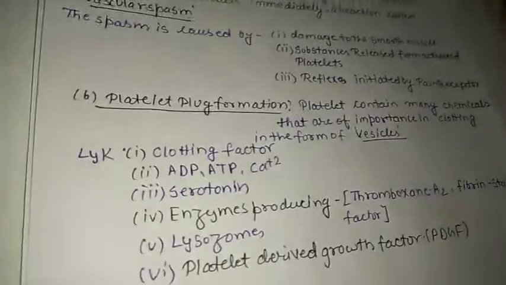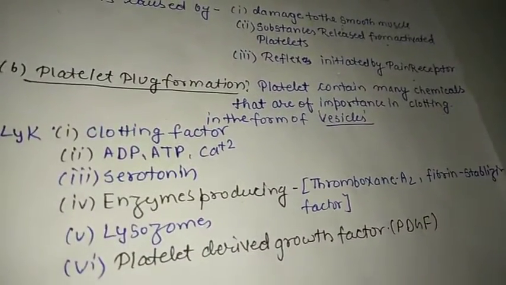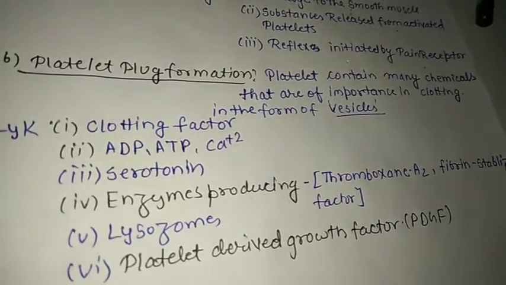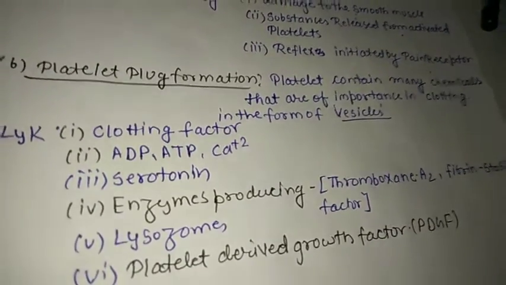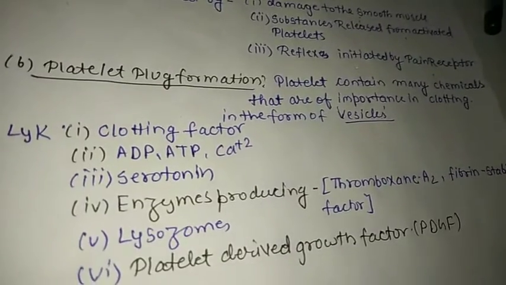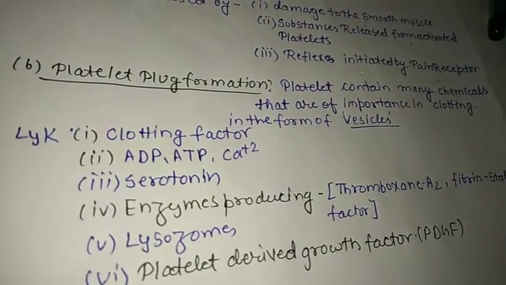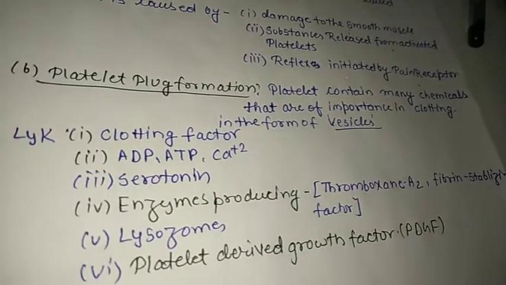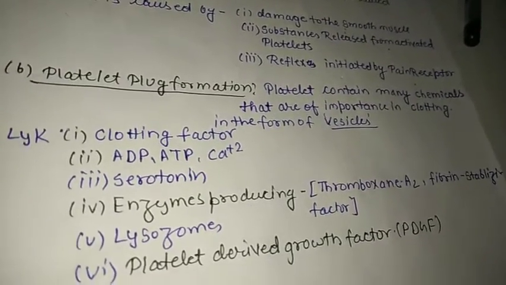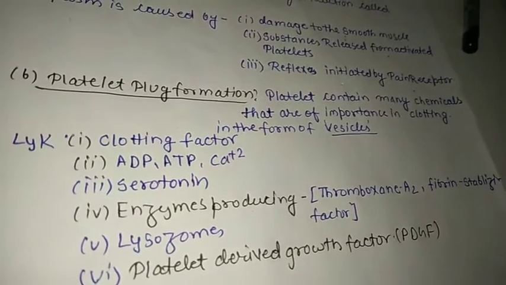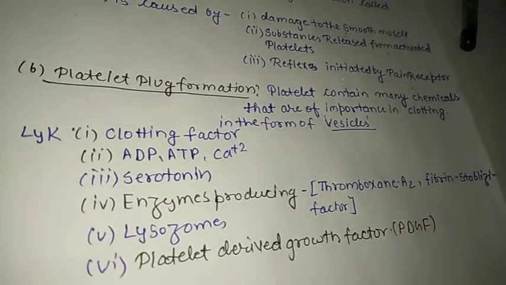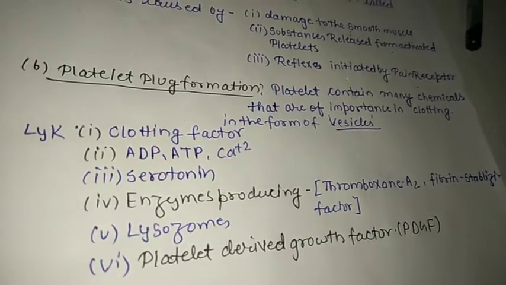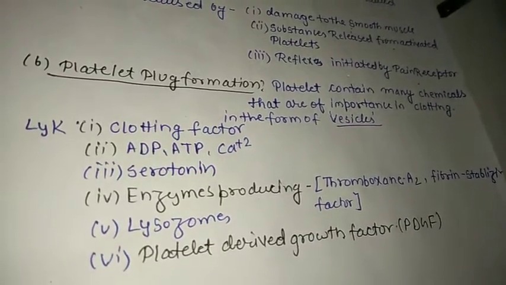The second part is platelet plug formation. Platelets are an important element in blood clotting, as platelets contain many enzymes and substances for blood clotting like ATP, ADP, calcium ions, thromboxane A2, serotonin, clotting factors, fibrin stabilizing factors, lysozymes, and platelet-derived growth factors.